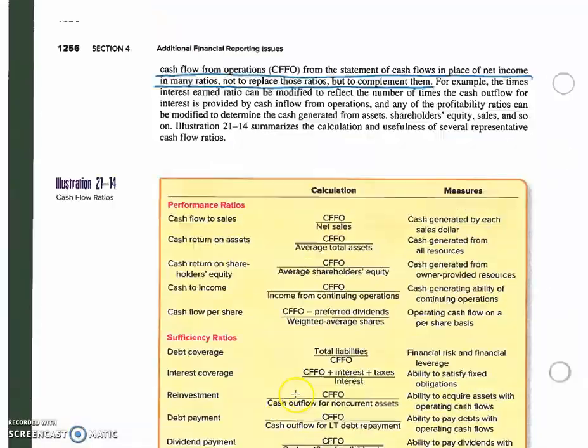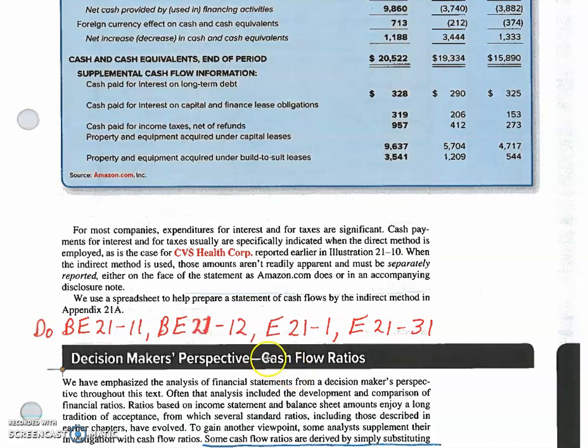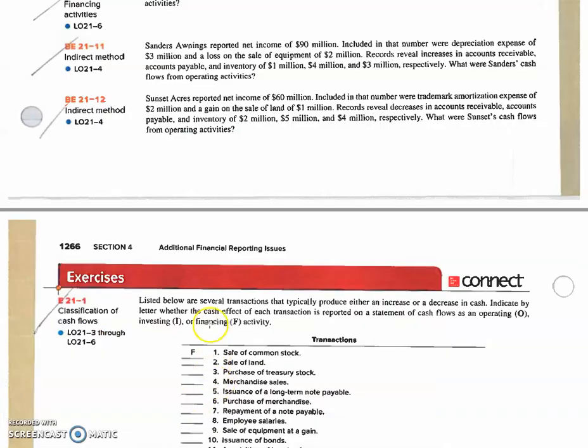So I'm going to go back up here and we're going to finish off the homework. And then I think we'll be done with this chapter. So don't know if I'll finish it on this video or if we'll have to come back, but we'll see. So let's go to brief exercises 21, 11, and 12. And then we had 2 exercises. So there is brief exercise 21-11.